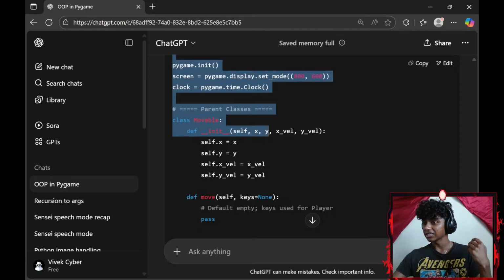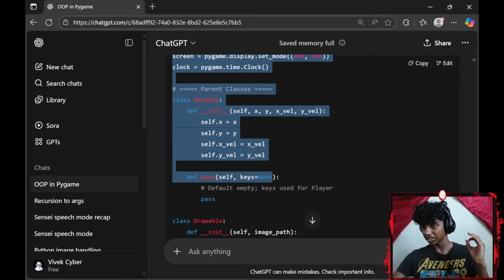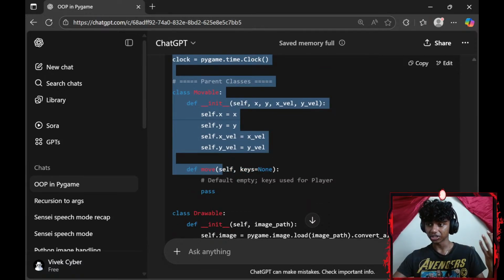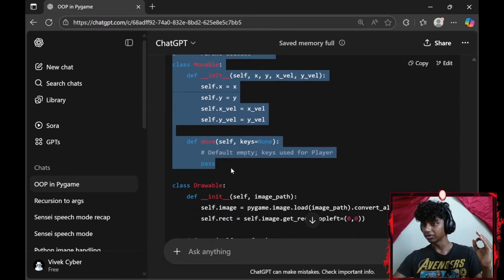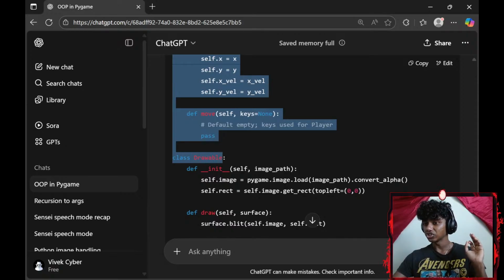Self, x-axis, y-axis, x velocity, y velocity. We add a few instance variables, define a move function, self and **kwargs equals none. Default empty, okay, keys used for player. Pass. Class Drawable, okay. Define dunder init.